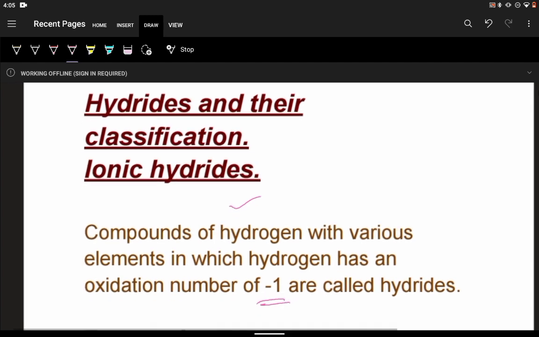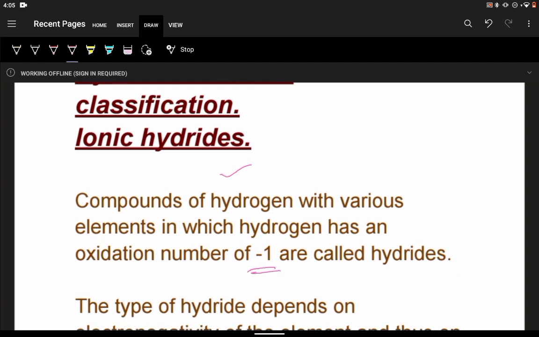Why I am specifying this is because in most compounds hydrogen has an oxidation state of +1. As we see in HCl, chlorine is highly electronegative, so hydrogen will have an oxidation state of +1. Same is the case in water, H2O, where there are 2 atoms of hydrogen and 1 atom of oxygen. Oxygen is again more electronegative, so hydrogen will have an oxidation state of +1.